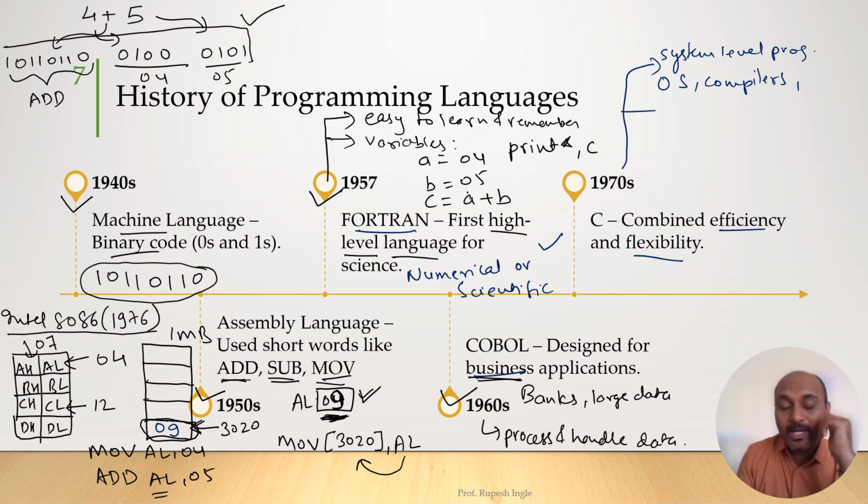So it was a high level language. Along with that, it was efficient in doing hardware control. High level language as well as hardware control was possible, and it was fast as compared to previous languages, and it was easy to remember also. That is why it became very popular.